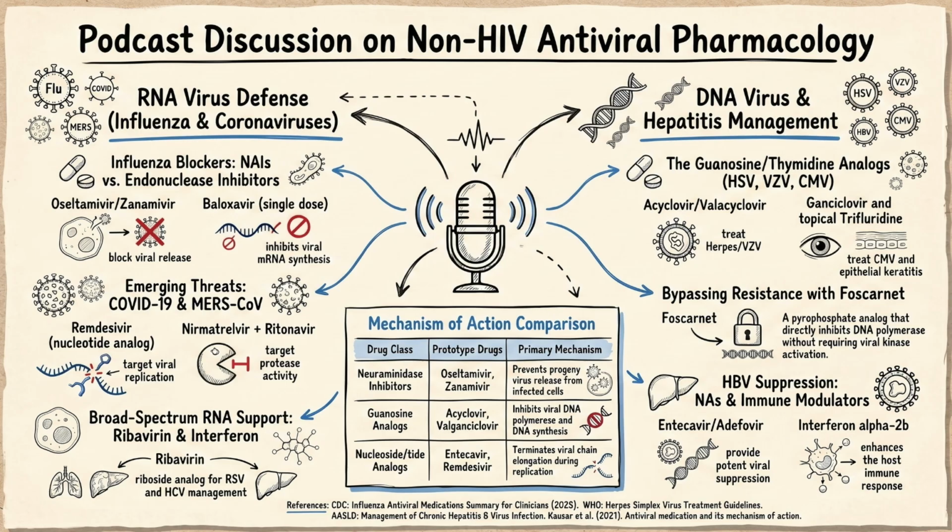Exactly. And baloxavir blocks the enzyme responsible for that cap snatching. If the virus can't initiate viral mRNA synthesis, it can't manufacture any proteins. That is incredible. So oseltamivir hits the virus at the shipping stage, but baloxavir hits it at the blueprint stage. Right. The factory never even gets built.